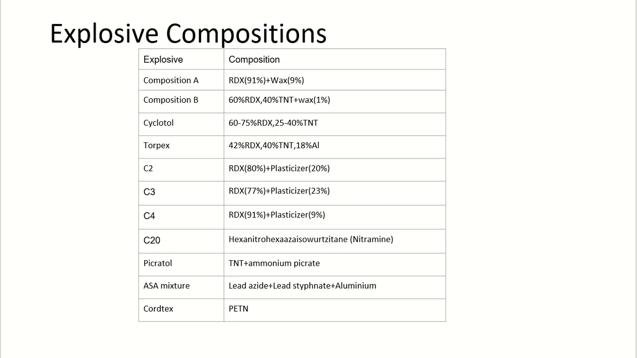The various explosive compositions are: Composition A, RDX 91% and wax 9%; Composition B, 60% RDX, 40% TNT and 1% wax; Cyclotol, 60 to 75% RDX and 25 to 40% TNT; Torpex, 42% RDX, 40% TNT, 18% aluminium; C2, 80% RDX, 20% plasticizer; C3, 77% RDX, 23% plasticizer; C4, 91% RDX and 9% plasticizer; C20, hexanitro-hexaaza-isowurtzitane, a nitramine; Picritol, TNT plus ammonium picrate; ASA mixture, lead azide, lead styphnate and aluminium; Cortex, PETN.